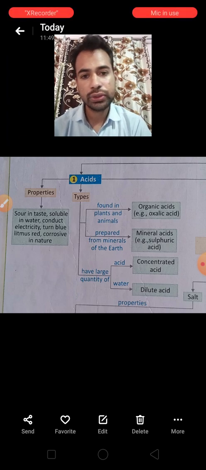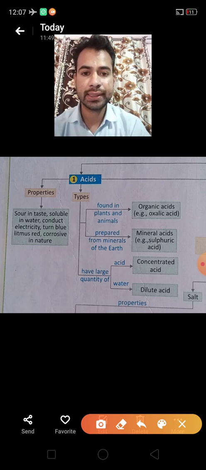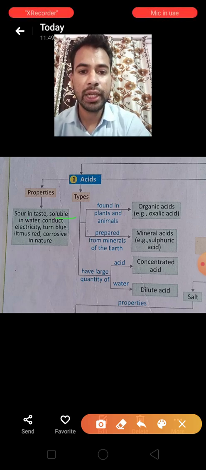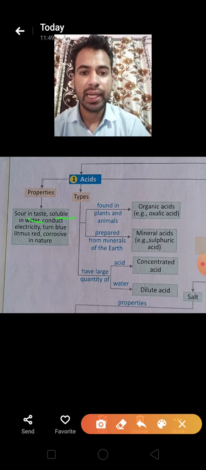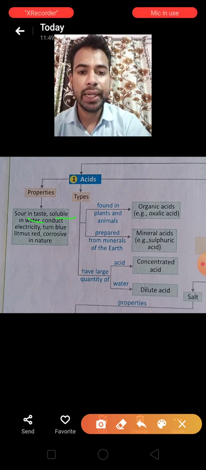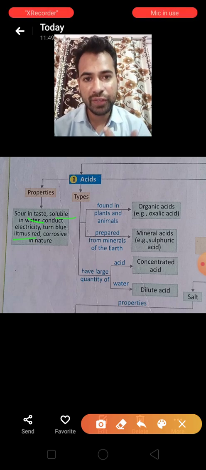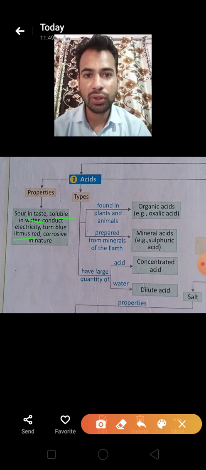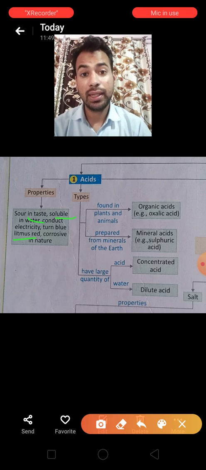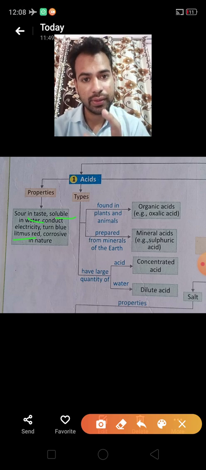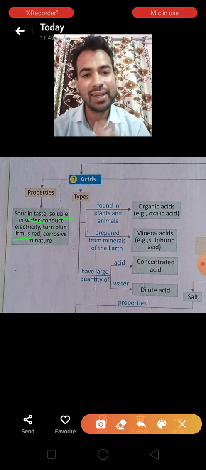Acids are sour to taste. They are soluble in water. They conduct electricity. If we check acids on blue litmus paper, they turn it red. Clear? And they are corrosive in nature.